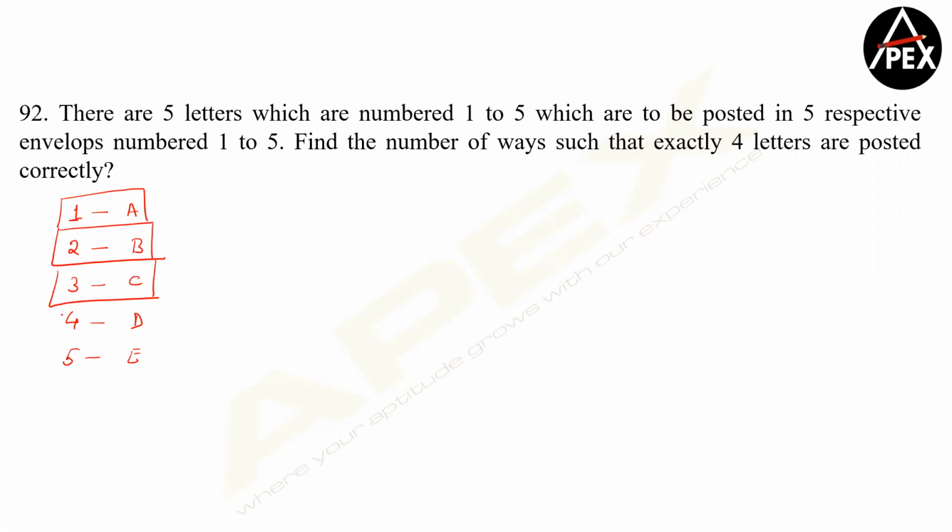So there is one correct envelope for every letter. Is this point clear now? Can you ever post exactly 4 of them correctly? If 4 of them are posted correctly, obviously the 5th one also goes in the correct place, no?